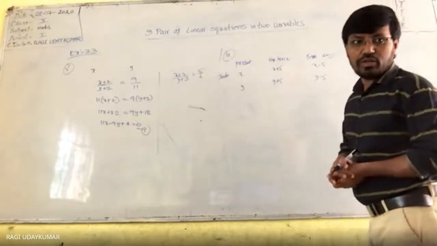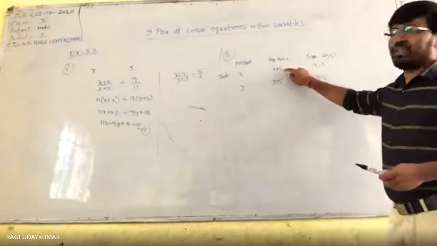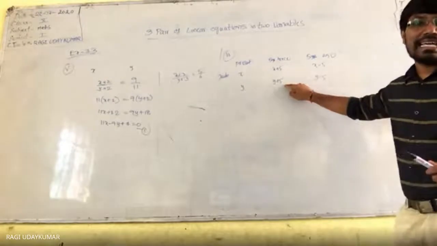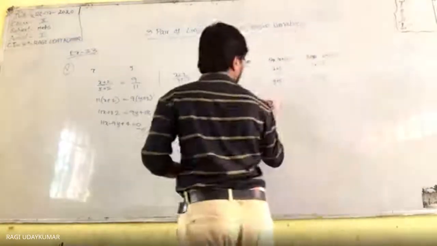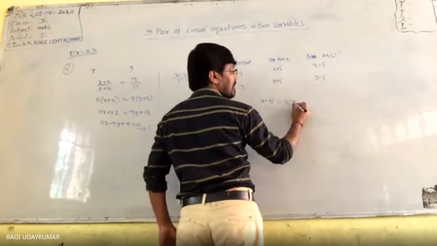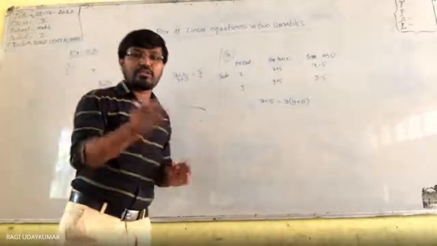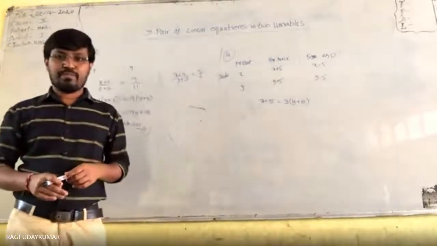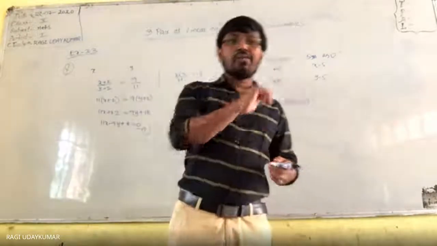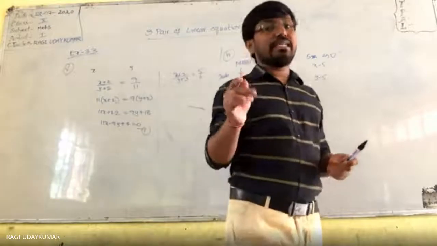The question says 5 years hence the age of Jacob will be 3 times that of his son. So x plus 5 is equal to 3 into y plus 5. Expand this and one equation comes. The next condition: 5 years ago, Jacob was 7 times that of his son.